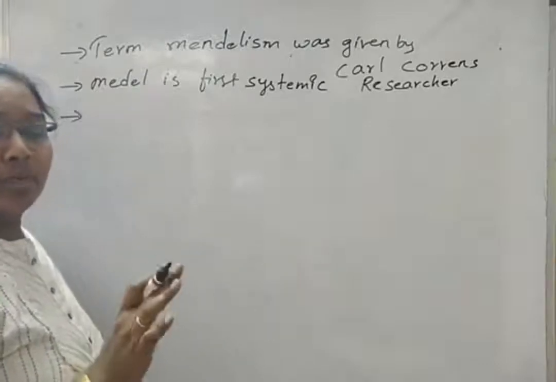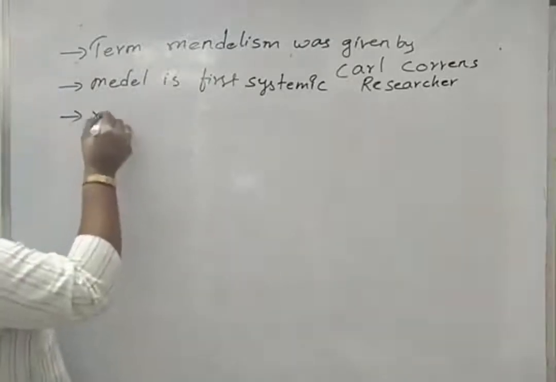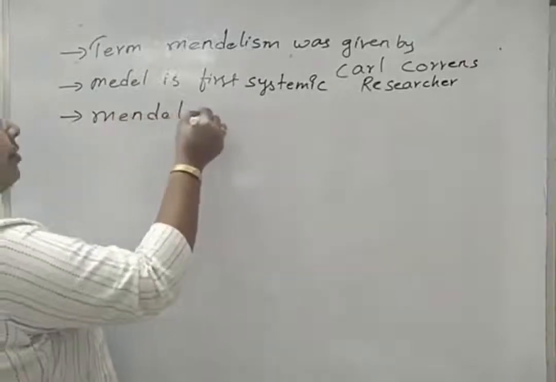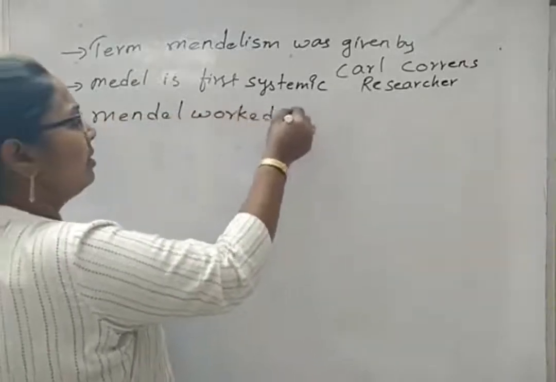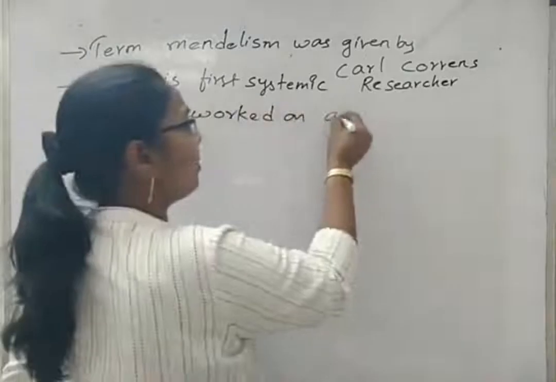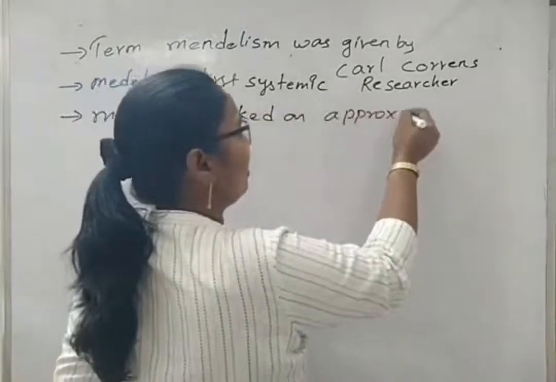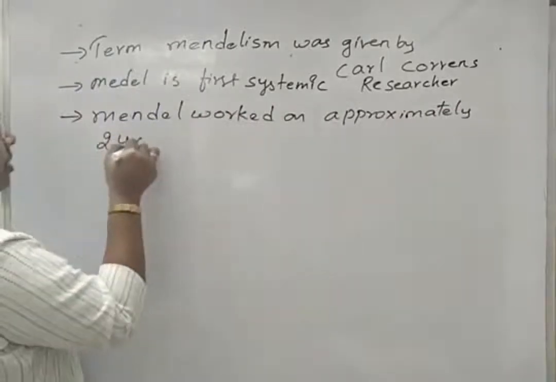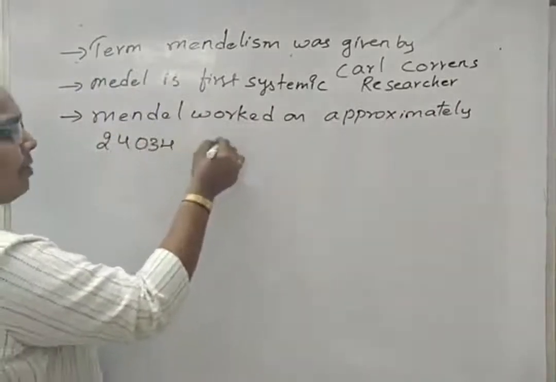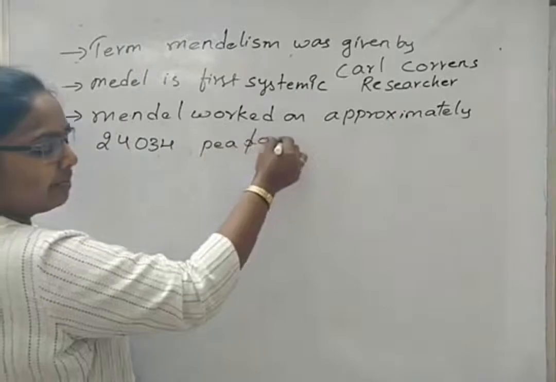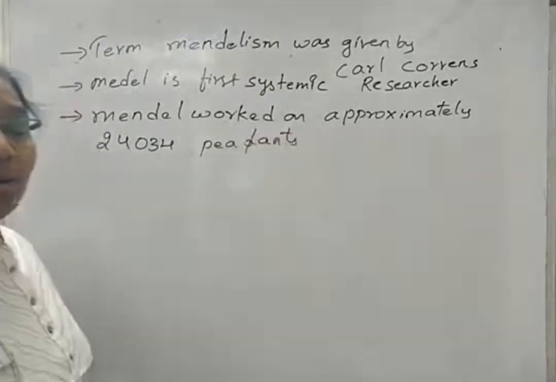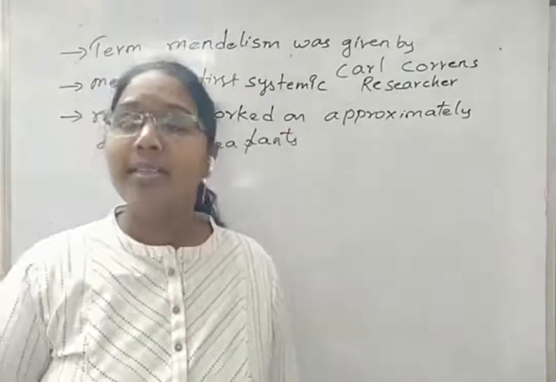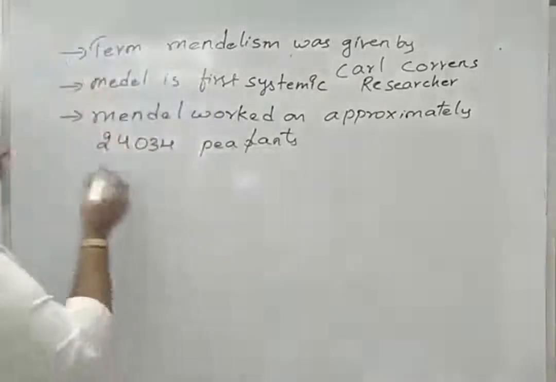Now, Mendel worked on approximately 24,000 pea plants, precisely 24,034 pea plants. And for how many years did Mendel conduct his work on pea plants?